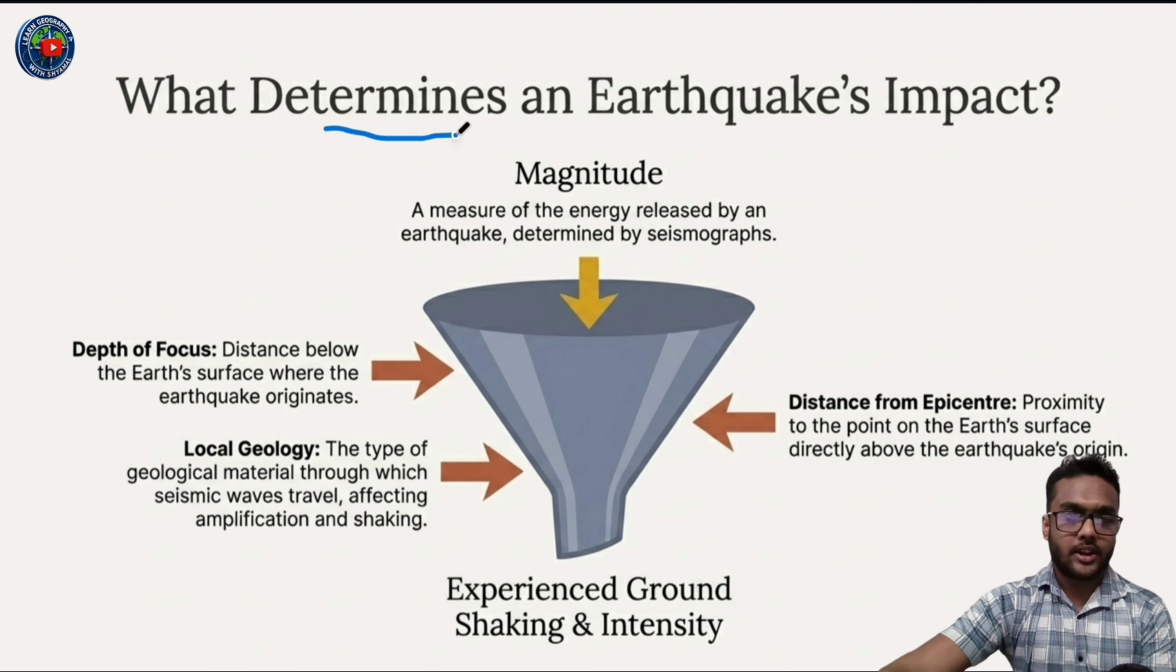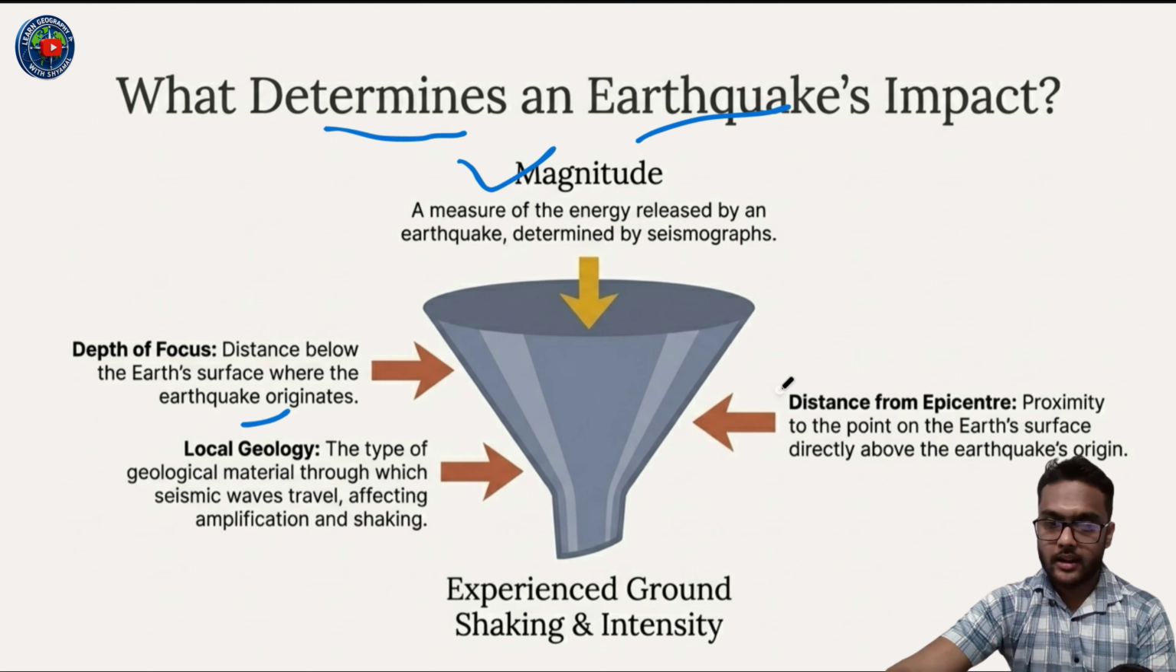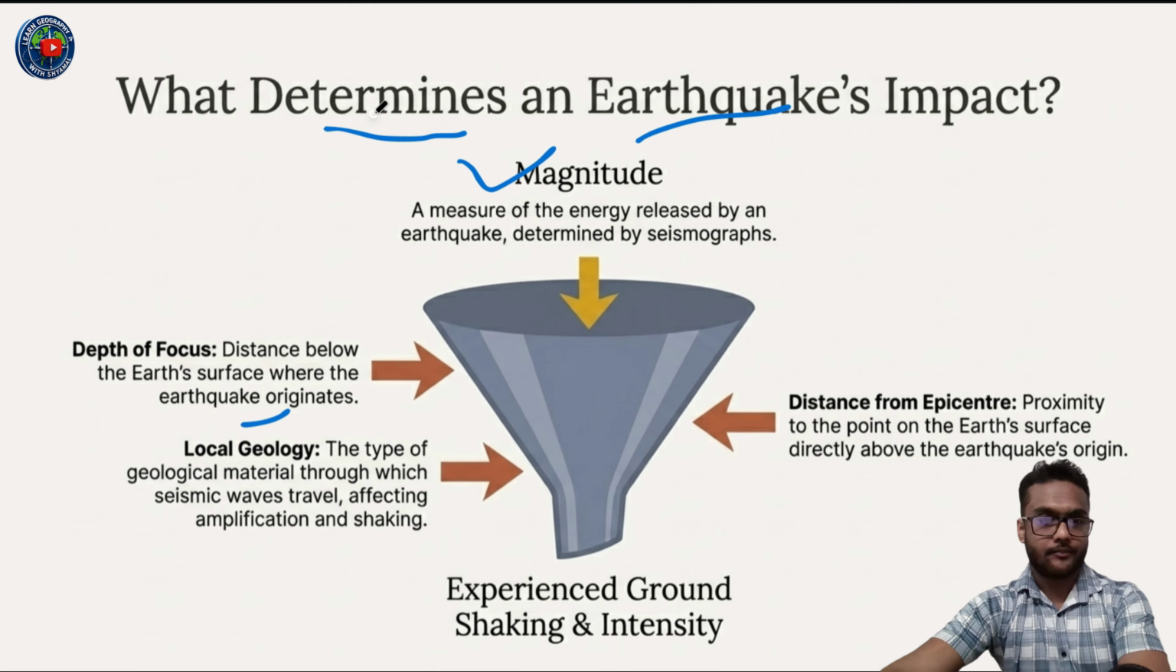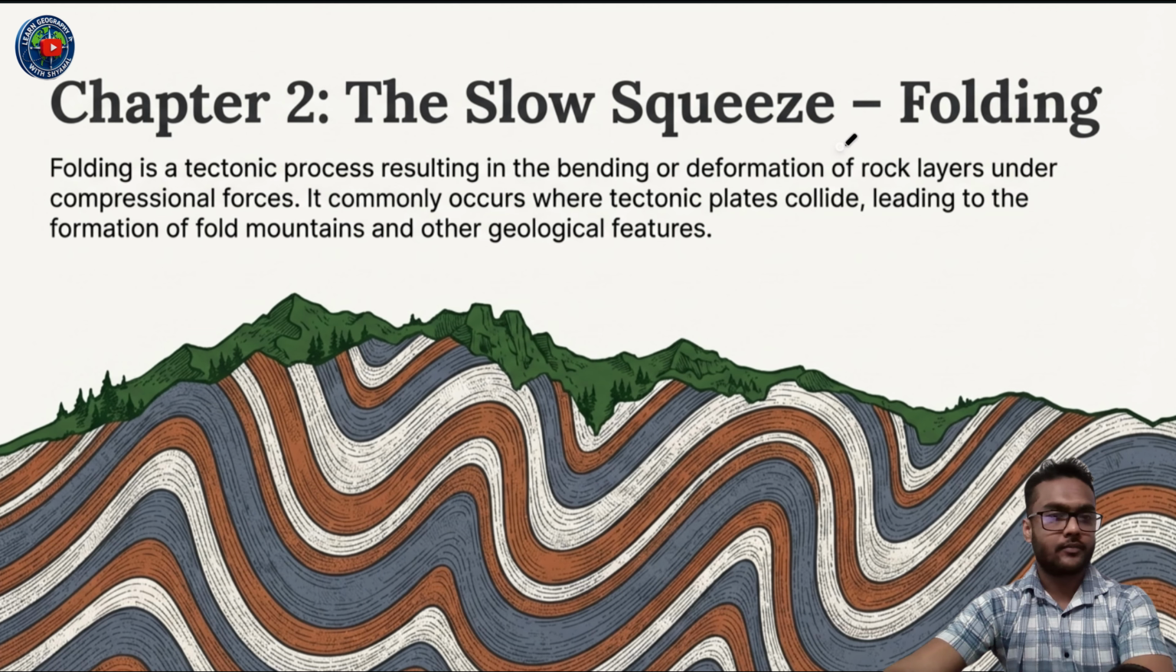Then there are some determinants of earthquakes. First of all, magnitude, a measure of the energy released by an earthquake, determined by seismographs. Depth of focus, the distance below the Earth's surface where the earthquake originates. Local geology, the type of geological material through which seismic waves travel, affecting amplification and shaking. Then distance from the epicenter, proximity to the point on the Earth's surface directly above the earthquake's origin. These are some determinants of earthquakes.